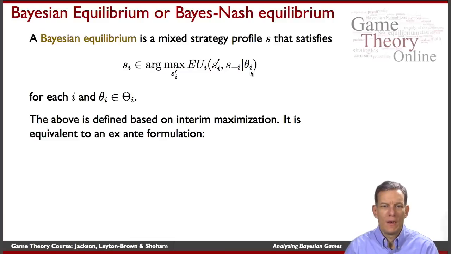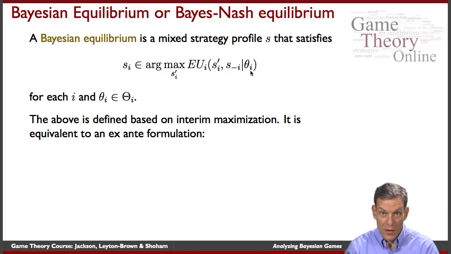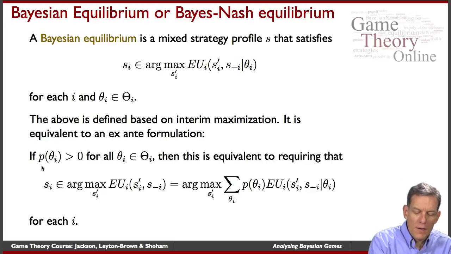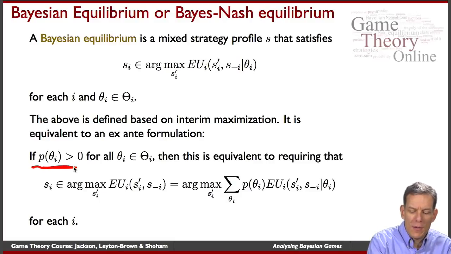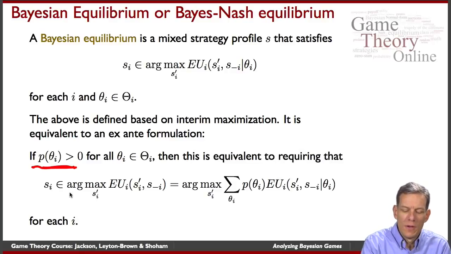So it's asking that every individual maximize with respect to the information that they have at the interim stage, no matter what that information turns out to be. And if it happens to be true that every type occurs with positive probability, then this is also equivalent to just looking at the ex ante stage